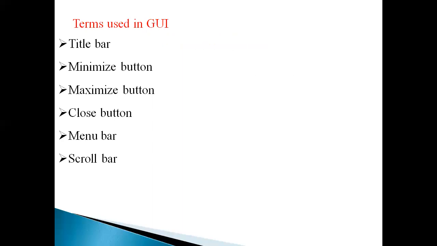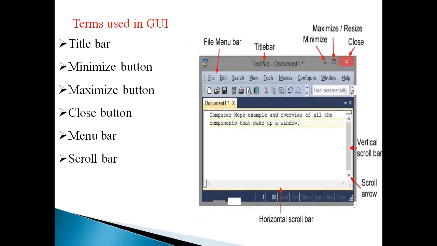So the terms used in GUI. The first one is title bar. The title bar means the name of the document. In this image, the name of the document is TextPad. So document one, that is TextPad, is called the title bar. On top is the name of the program, that is the title bar.